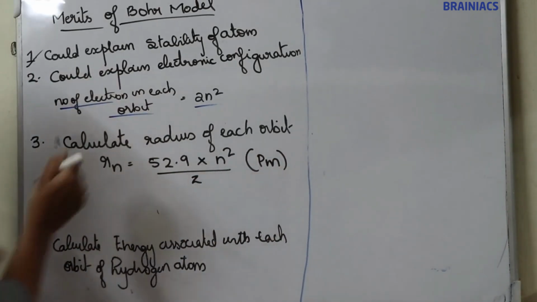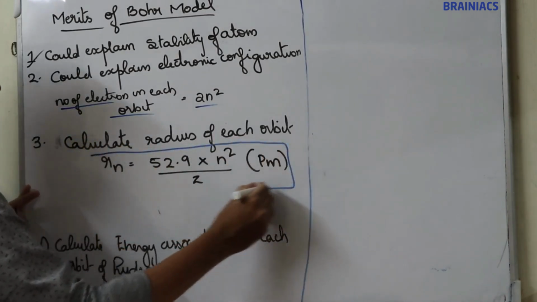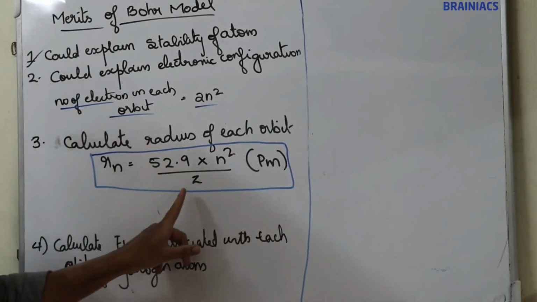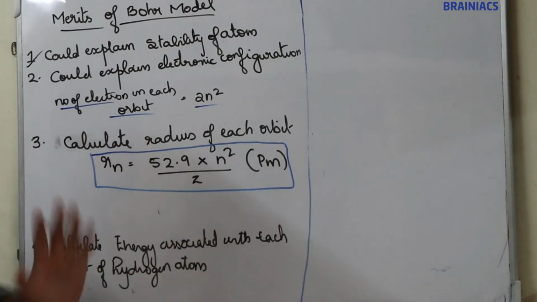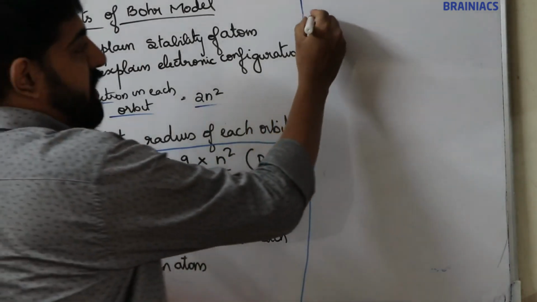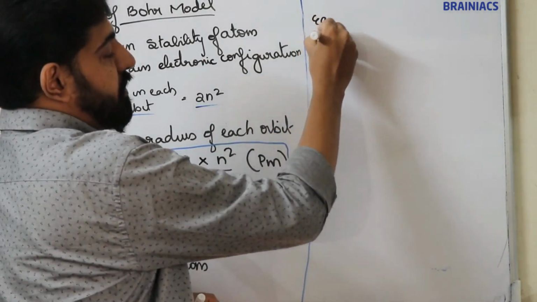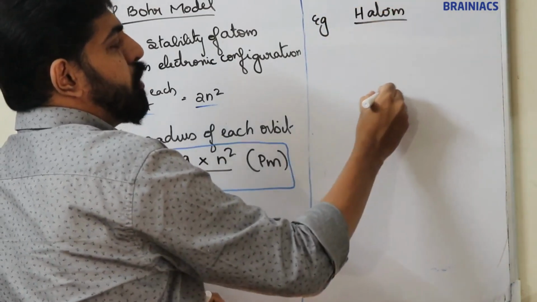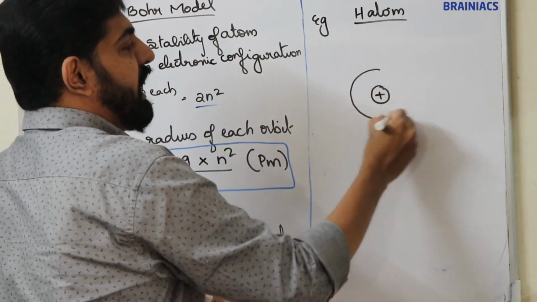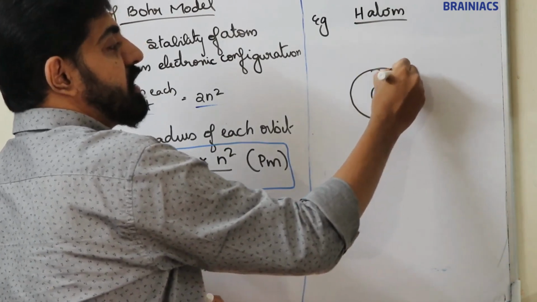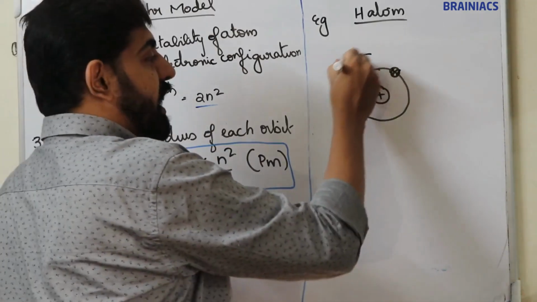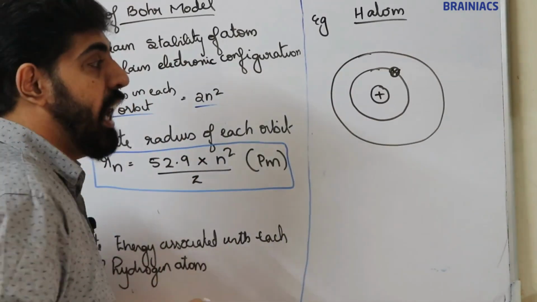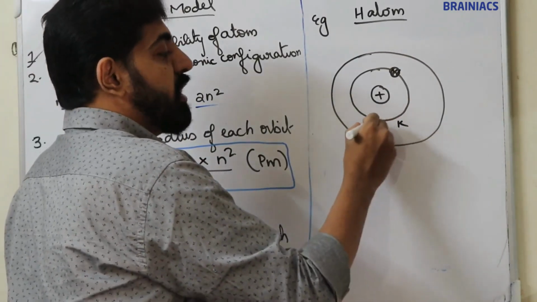Rn is equal to 52.9 n square by z picometer. Here n is the number of the orbit, z means atomic number, pm is picometer. For example, consider a hydrogen atom. Let this be the nucleus. The hydrogen atom contains one electron in the first shell. This is the one electron, and let this be the second shell. Here there are no electrons, because in a hydrogen atom there is only one electron, and that electron is present in the K shell, or n is equal to 1 shell.